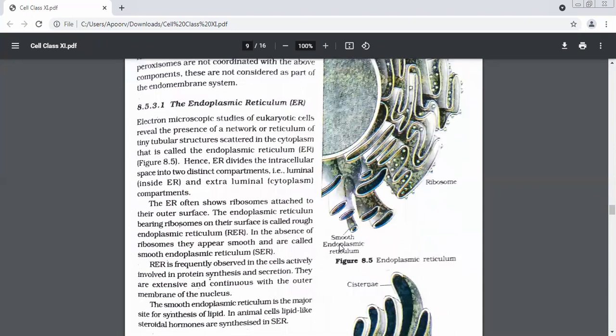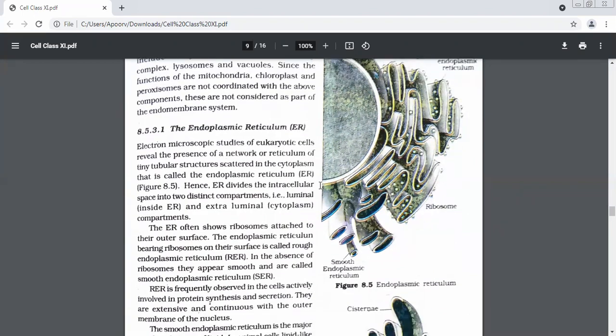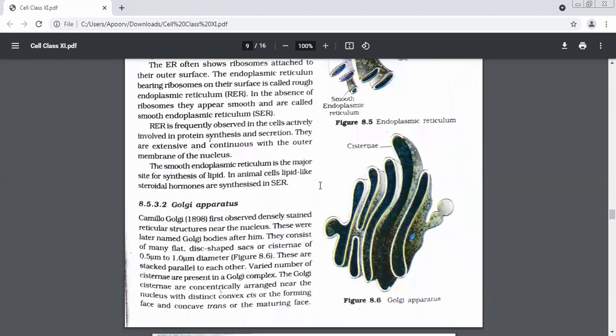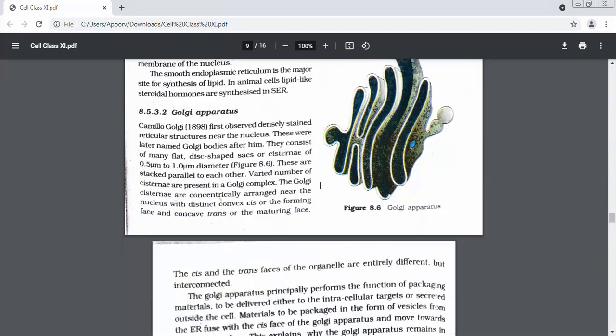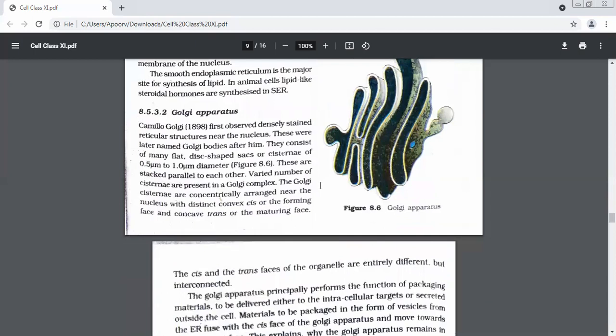Let me do the tube-like structures. The inner part is known as? Luminal. And the outer one is? Extraluminal. We have discussed RER, SER many times. I'll again ask questions. We move on to the second organelle of this system. Which was it? Golgi apparatus. See the figure on the right side.